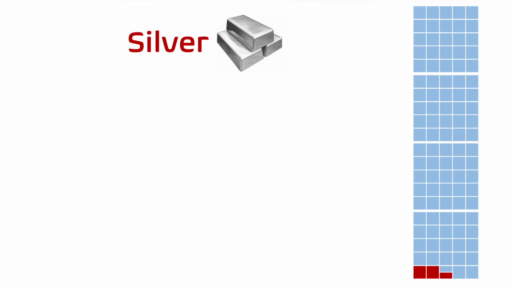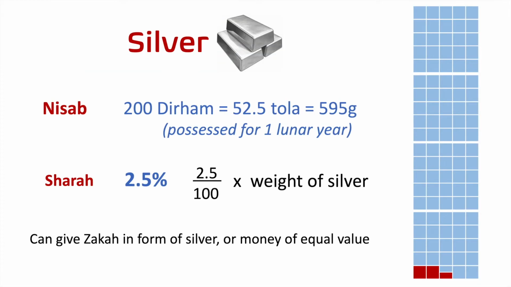For silver, it is 200 dirham because dirham were made out of silver, which equates to 52.5 tola of silver or 595 grams of silver. Again, if it's been there for more than 1 year, then you have to pay 2.5% of it in zakat. It could be given in the form of silver or money equivalent of that value.